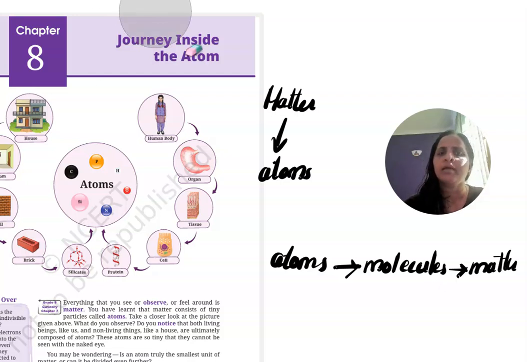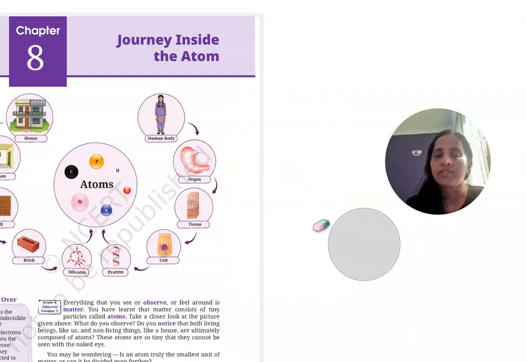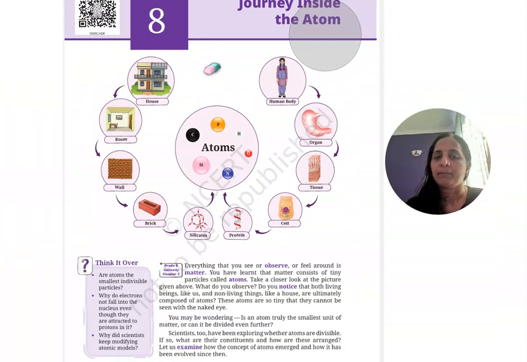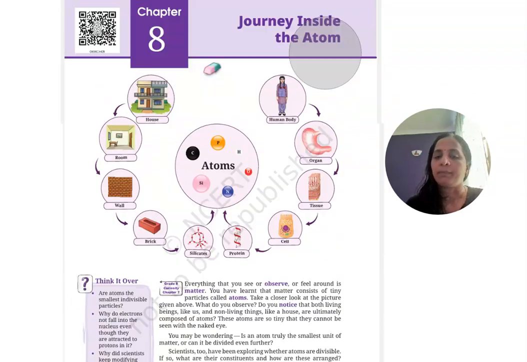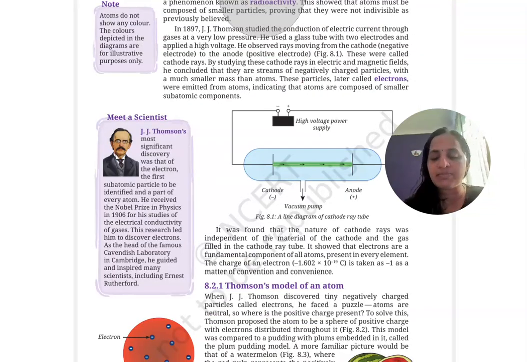Then in this chapter we are discussing what is inside the atom. As per old philosophy, the old scientists did not know that matter can be divided into small particles, so that much idea was not there. But later they found different small particles inside the atom.